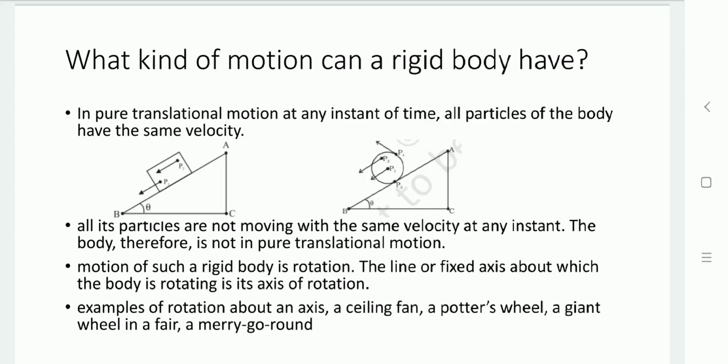The object is circular, and while it is moving from A to B, all particles are not taking the same velocity and not the same direction, but they are all moving about a center axis, that is the axis of rotation.